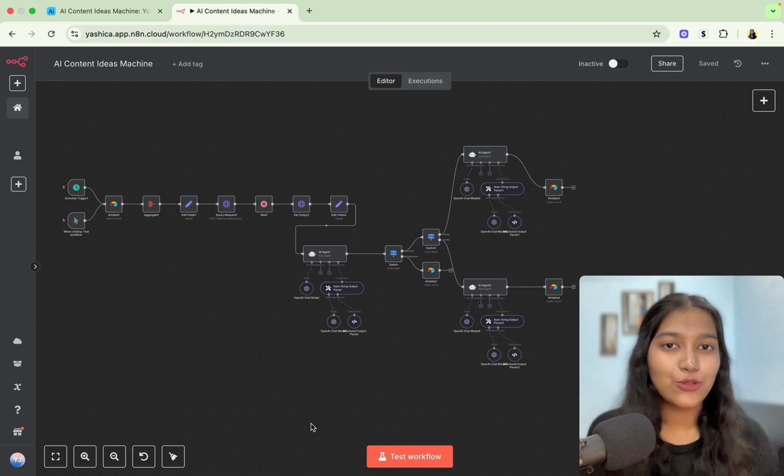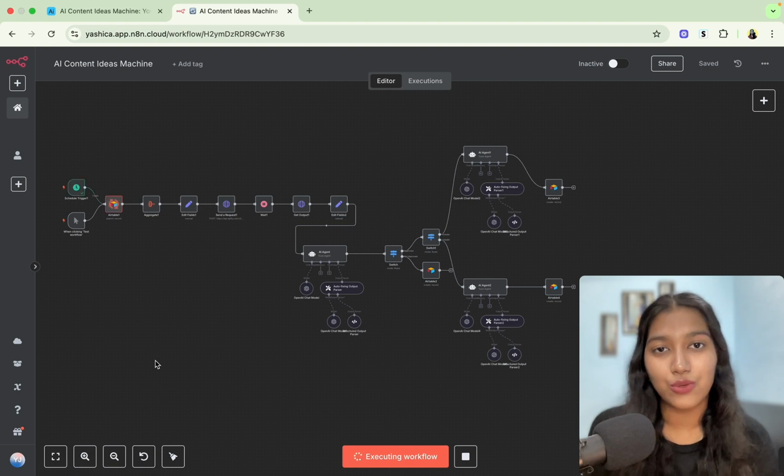There are basically two ways of starting it. Either it runs every single week on its own and generates the ideas. You directly go to Airtable and you will find fresh pieces there. Or else, if you want to run it yourself, you can just come to N8N and click on Test Workflow and it will start doing its job.